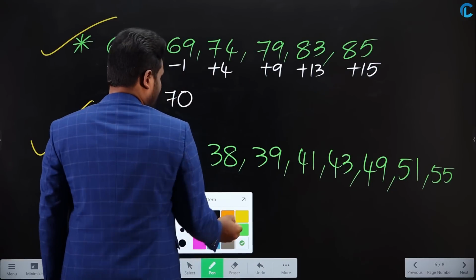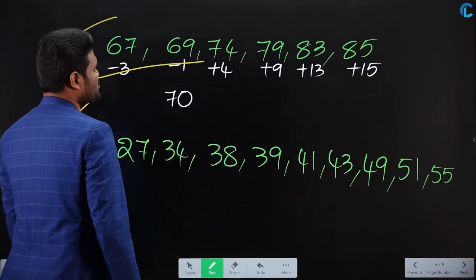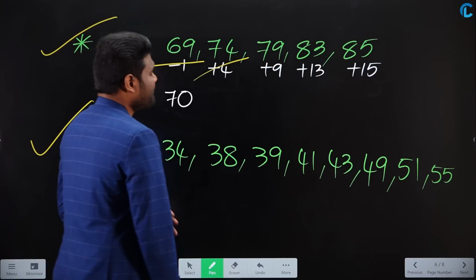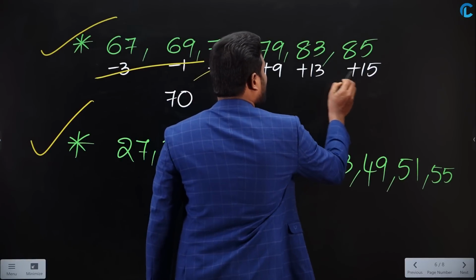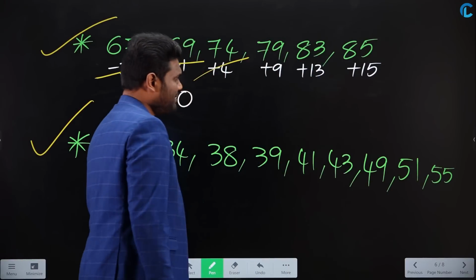Now calculate it. If you calculate this, what happens? Minus 3 minus 1 is minus 4. Minus 4 plus 4 gets cancelled. Then finally you are left with 15 plus 13 plus 9. 9 plus 13. What is 9 plus 13?